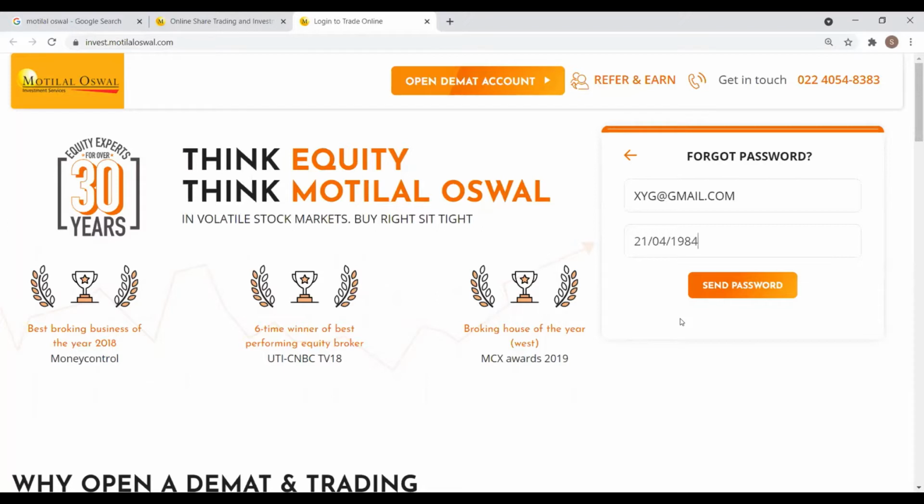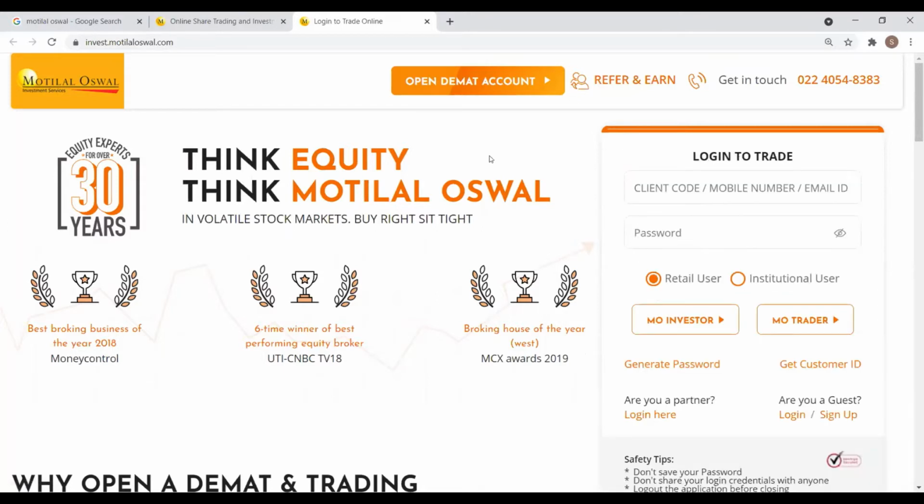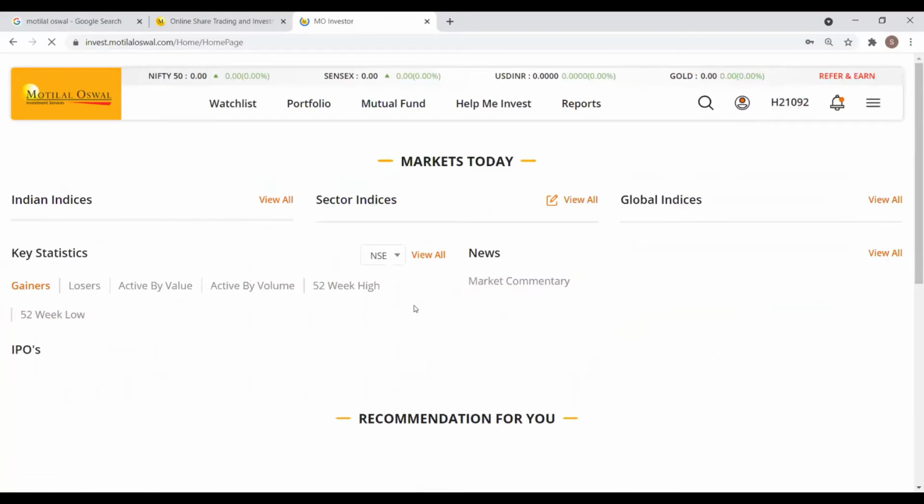So once you've created your own password for your account, it will redirect you to the main login page that we had seen first. So here you can enter the client code. Again, as we said previously as well, you can enter your client code or your mobile number as well as the email ID. Any of which is fine. And we can enter the password that we have just created. At the end, there is an option here called MO Investor. So once you click here, you'll be able to log into the web portal.